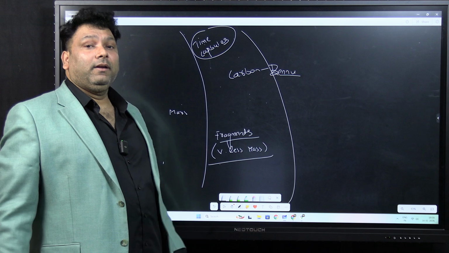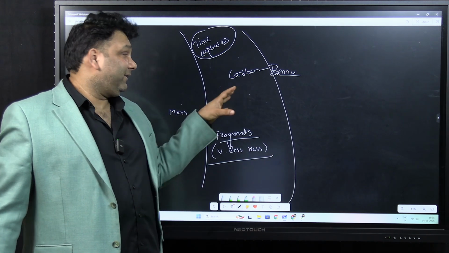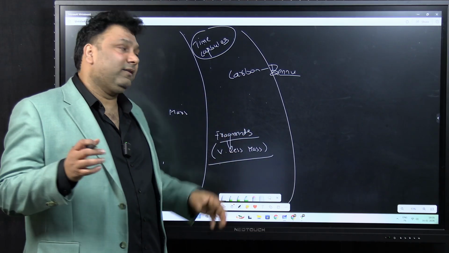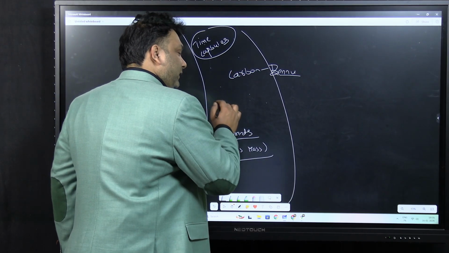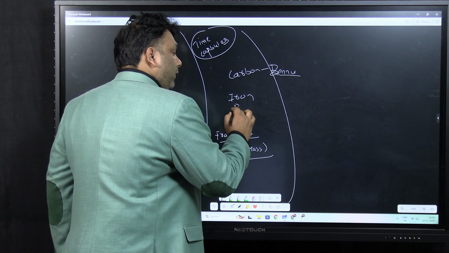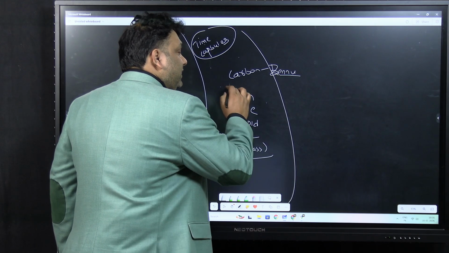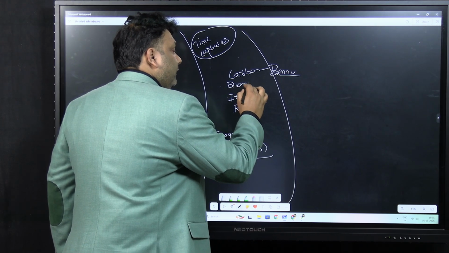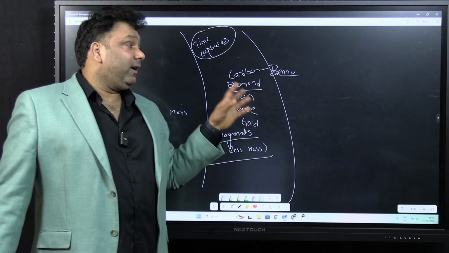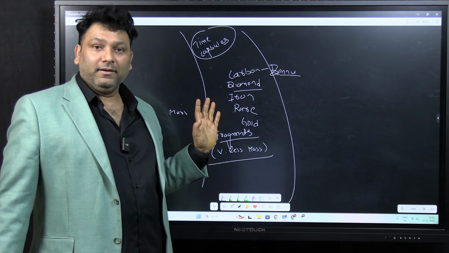The second one is in this asteroid belt. Since this asteroid belt is nothing but fragmented planetesimals, there are some planetesimals here which are completely made up of iron, which are completely made up of rare earth, which are completely made up of gold, diamond, etc. Now, we have sent some missions. NASA sent a mission, it went to Bennu, picked up a sample and brought it back.